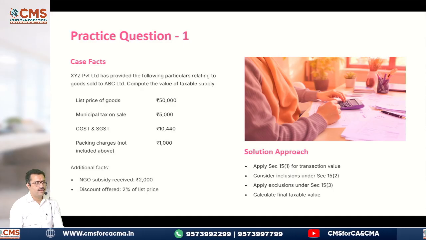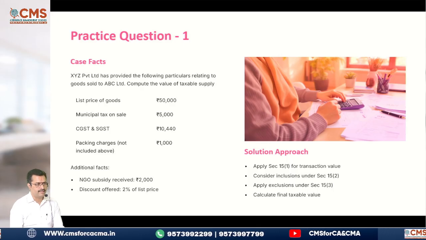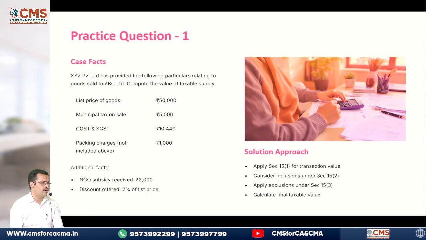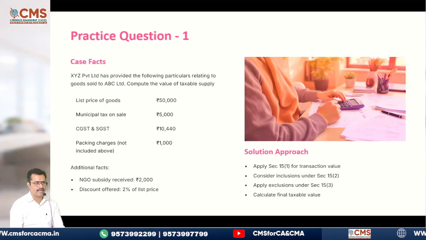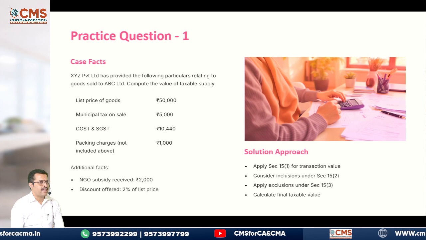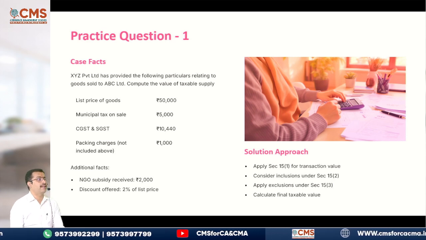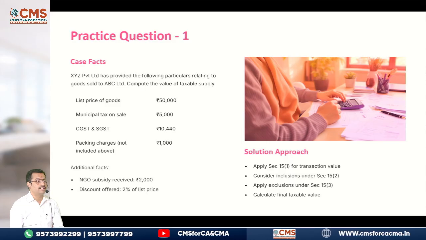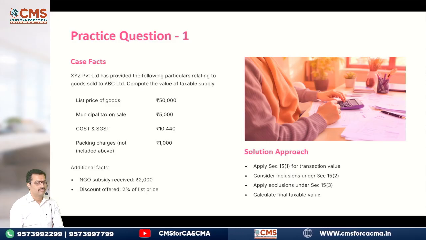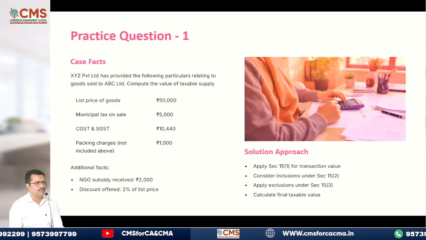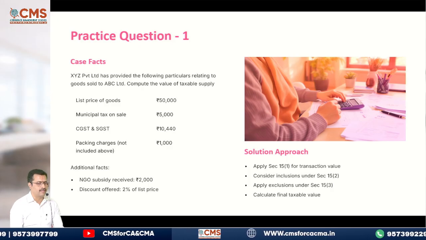Additional facts. He gave NGO subsidies, 2,000. Discount offered, 2% of list price. Can we calculate the value of taxable supply now? Chalo, calculate and tell me the value. Don't see the answer. I have removed the answer. I have only given you the points to be considered. That's all.